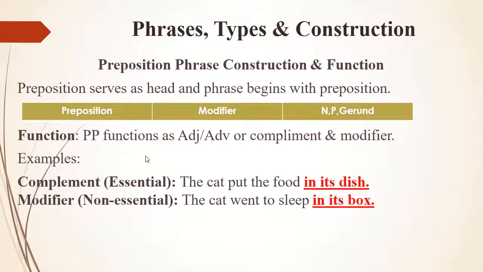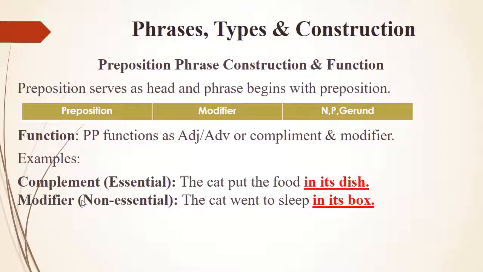Preposition phrase, construction and function. A preposition serves as the head and the phrase begins with a preposition. And its pattern looks like preposition, modifier, noun, pronoun, or gerund. A preposition phrase functions as an adjective, adverb, or complement and modifier.